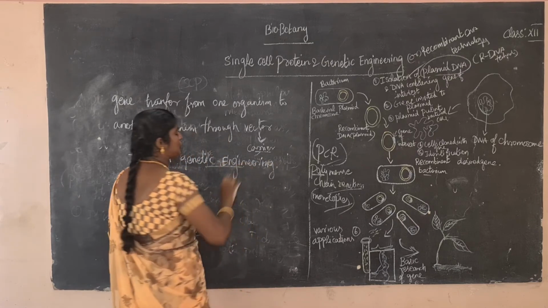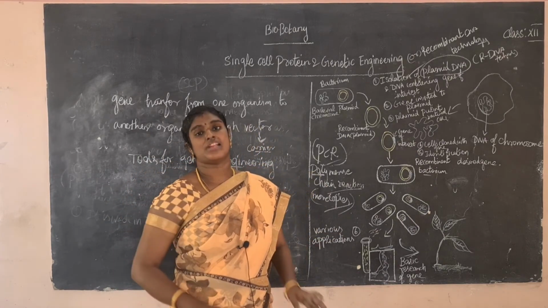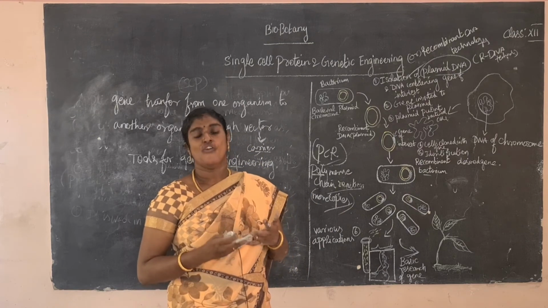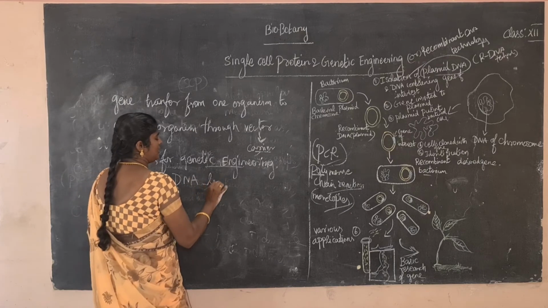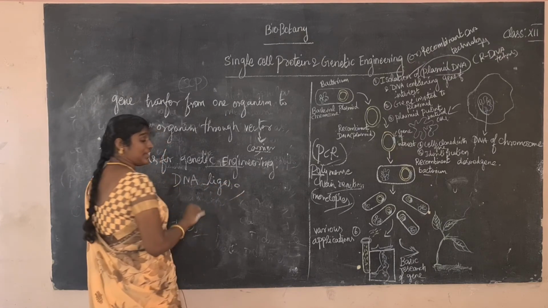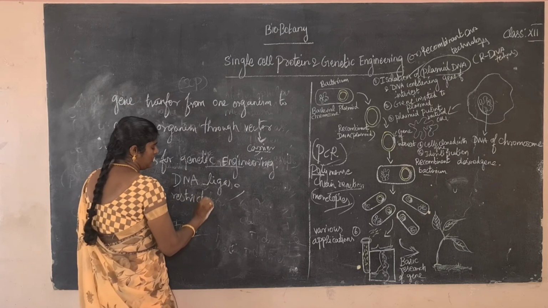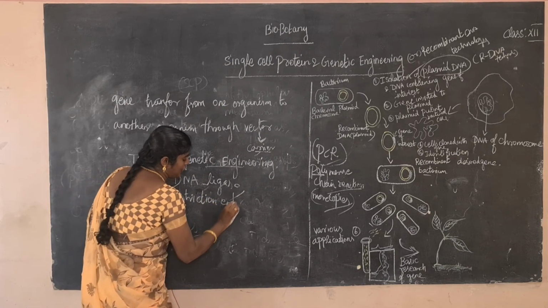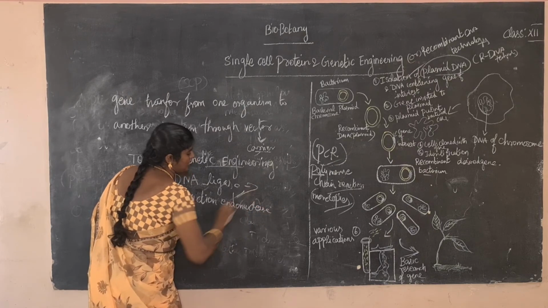Some enzymes are necessary. The common enzymes are DNA ligase and restriction endonuclease. What is DNA ligase?